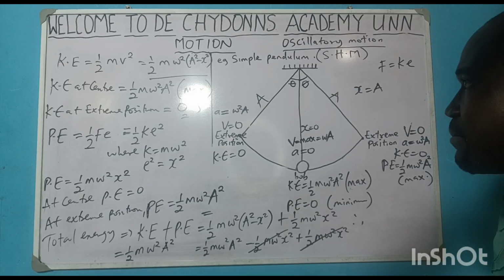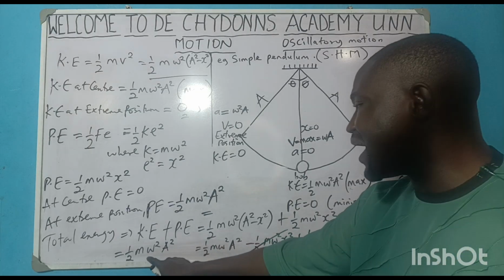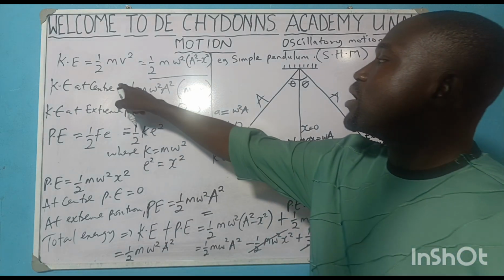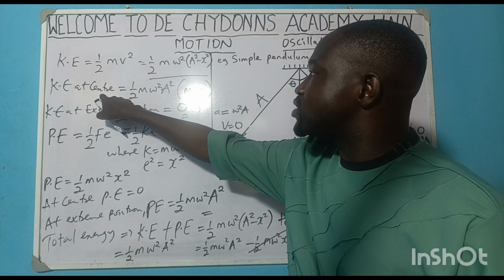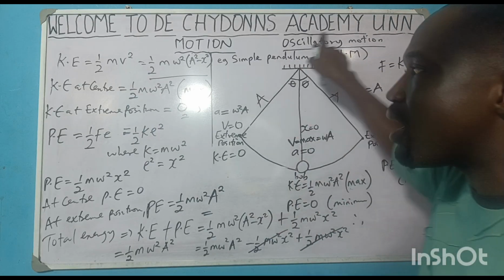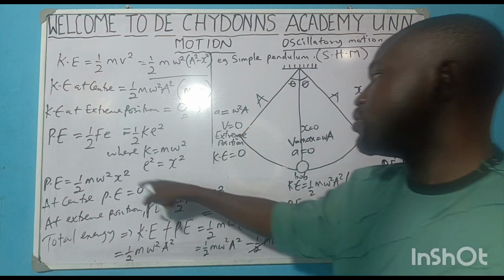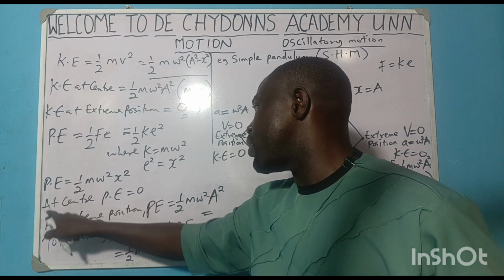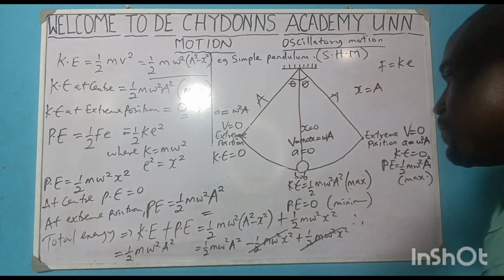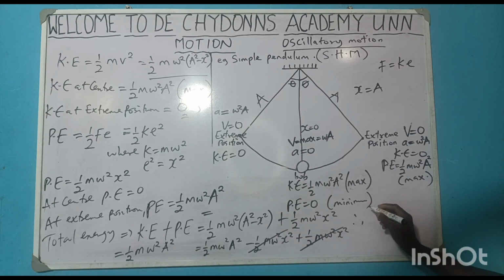Do you still remember that this total energy is equal to the kinetic energy of a body undergoing simple harmonic motion at center and the potential energy of a body at what? Extreme position. So that means that the maximum KE is equal to maximum what?